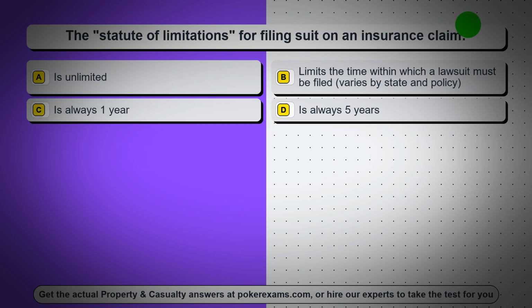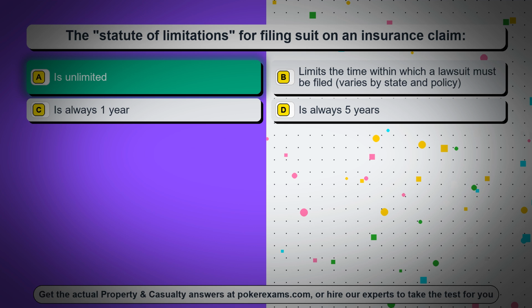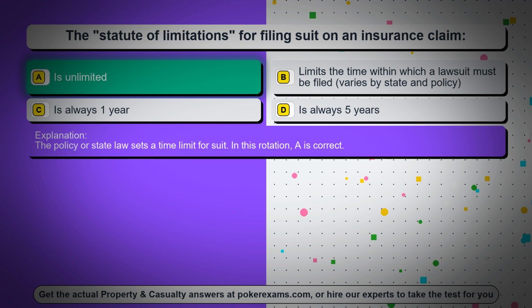Question 35. The statute of limitations for filing suit on an insurance claim. Option A is unlimited. Option B limits the time within which a lawsuit must be filed, varies by state and policy. Option C is always 1 year. Option D is always 5 years. The correct answer is option A, is unlimited. The policy or state law sets a time limit for suit. In this rotation, A is correct.